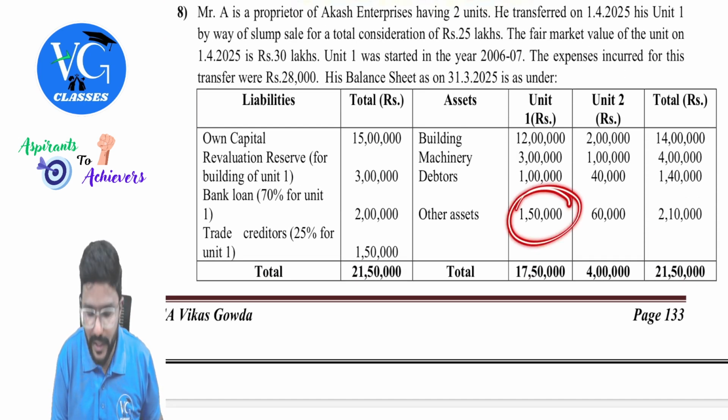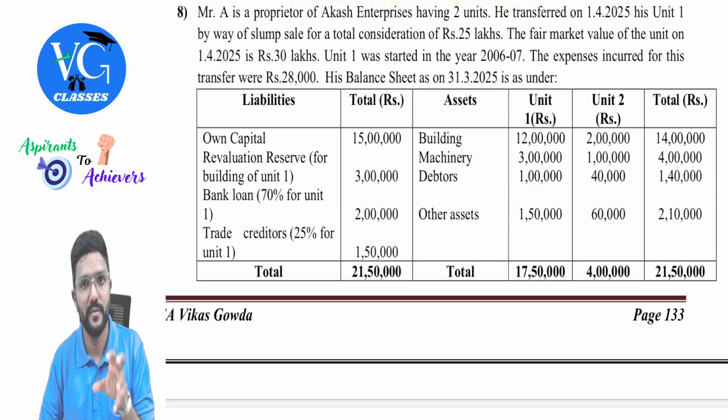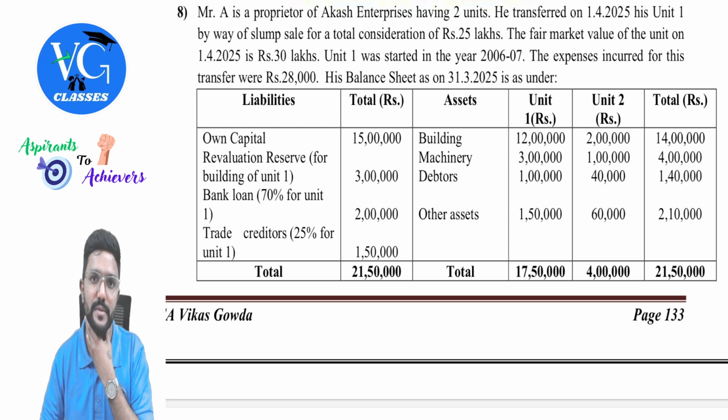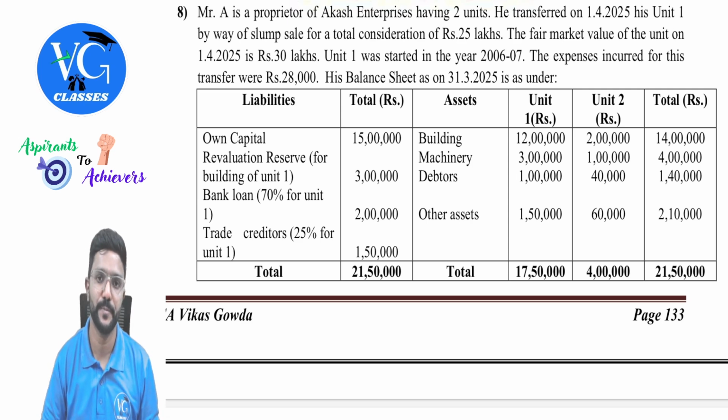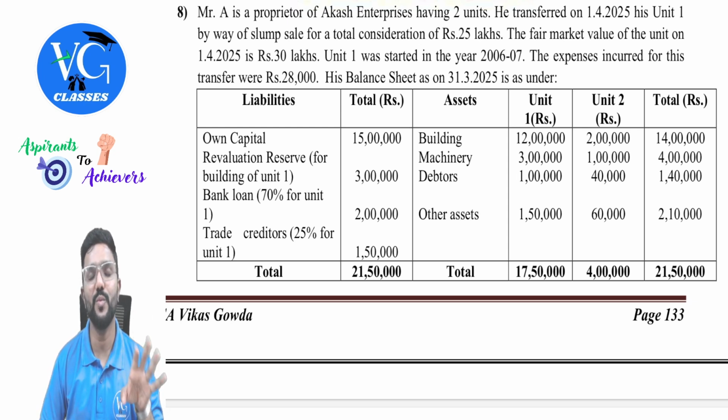Here it includes 50,000 which is for patents, and on that still no depreciation is claimed. On patent, which is an intangible asset, can we claim depreciation? Yes. How much? 25% per year. Correct. So should we recompute the book value? Yes. Because for a depreciable asset, book value means written down value, guys.